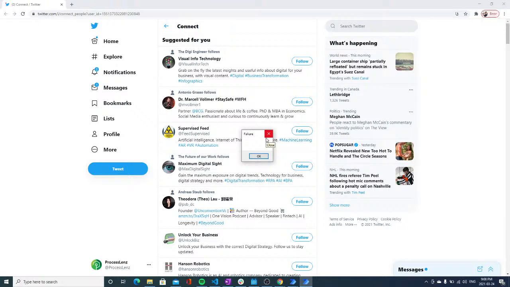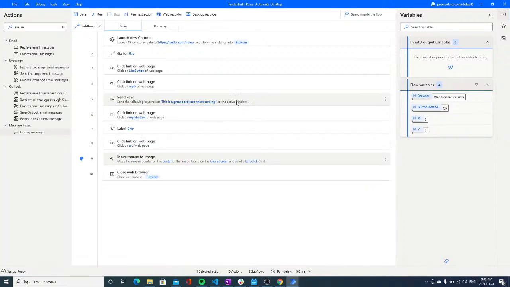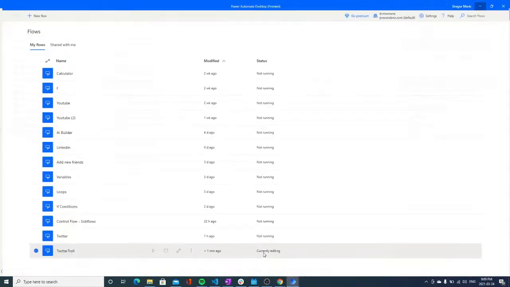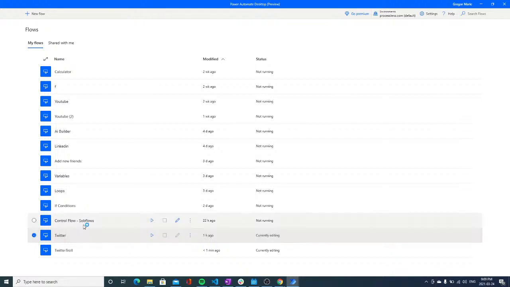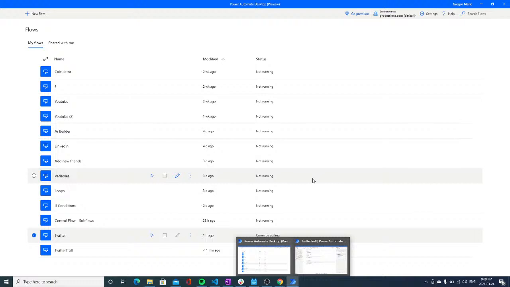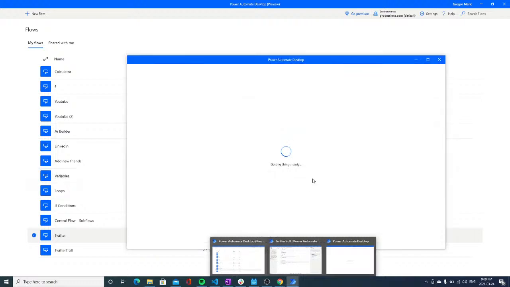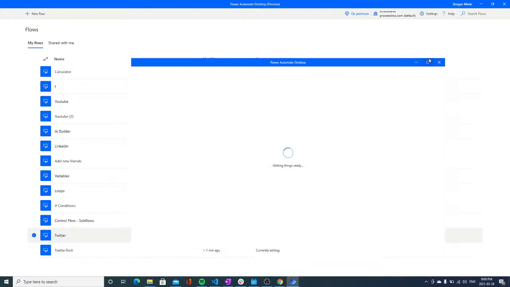Now unfortunately I could spend half an hour here just trying to debug why it's not able to find this image, especially because I did something very similar previously and it was able to find it. Now why don't we take a peek together and see why it is working in the previous process and not in this process. The mysteries of Power Automate and this brand new tool. Alright, very well. Let's wait for this to open and let's jump inside.